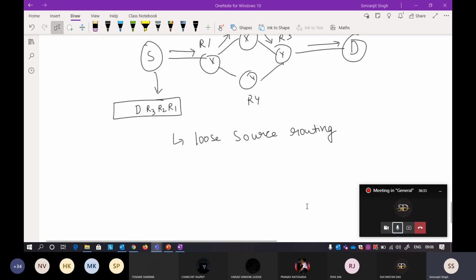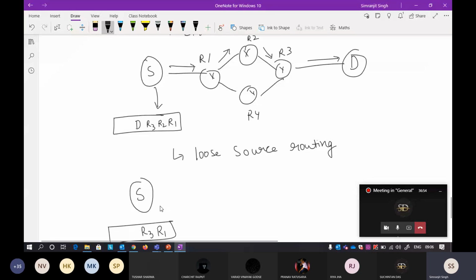In loose source routing, at the source side you just describe that the packet should reach from R1 to, either directly the destination, or to R3. You are giving a router a chance to decide which particular path to follow, either R2 or R4.